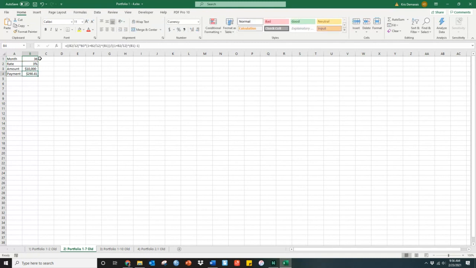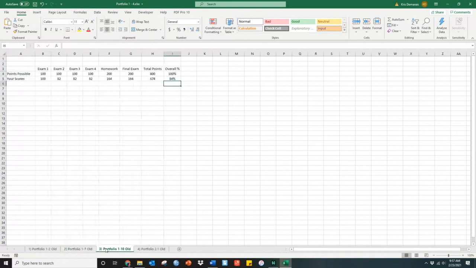months, and I should be able to see that number change automatically. All right, back to 60. If I go in here and say 5%, that should change. Then I go down to 10,000 and say 5,000, and boom, look at that. My payment automatically should change. That's what portfolio 1-7 does, or the second portfolio.